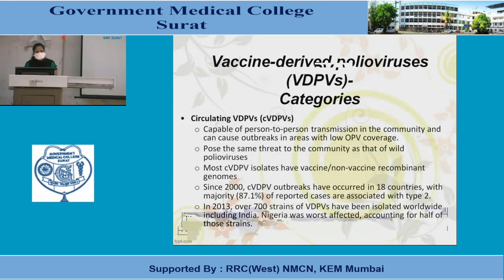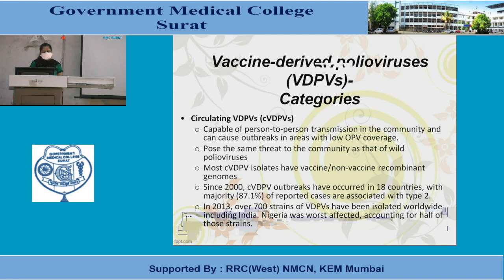In vaccine-derived polioviruses, there are categories. First is the cVDPVs, that is circulating VDPVs. These are capable of person-to-person transmission in the community and can cause outbreaks in areas with low OPV coverage. They pose the same threat to the community as the wild poliovirus. And most circulating VDPV isolates have vaccine or non-vaccine recombinant genomes.